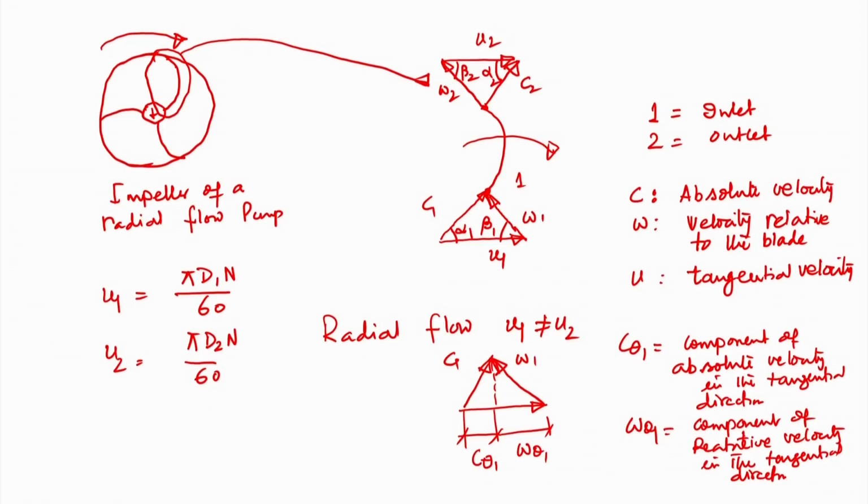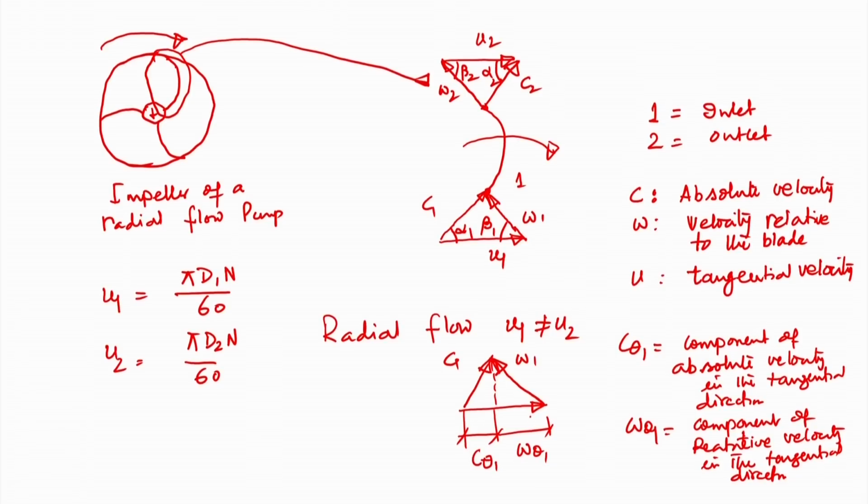There might be a case that is known as purely radial inlet, where C theta 1 will be 0, that is, no swirl at the inlet. So, this is defined velocity triangles at the inlet and outlet.